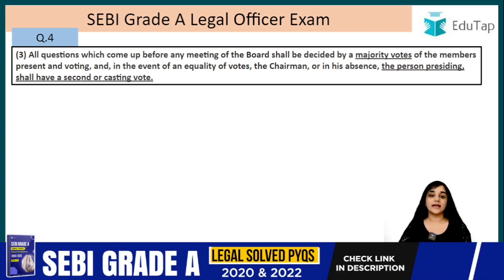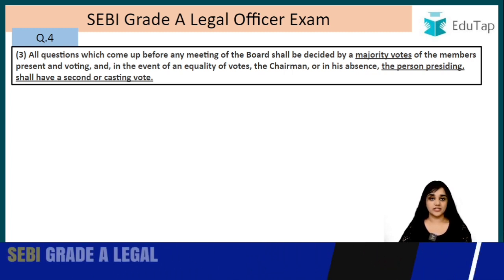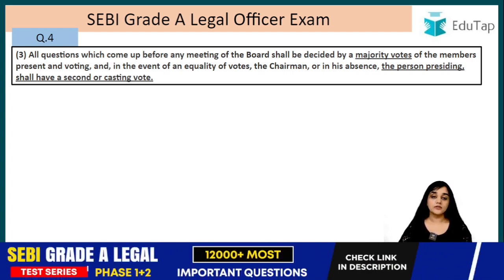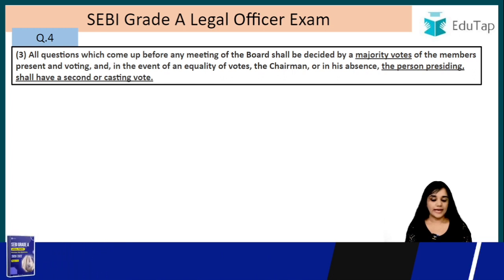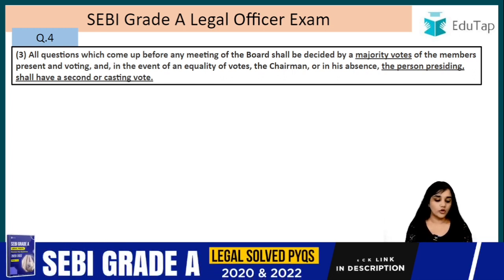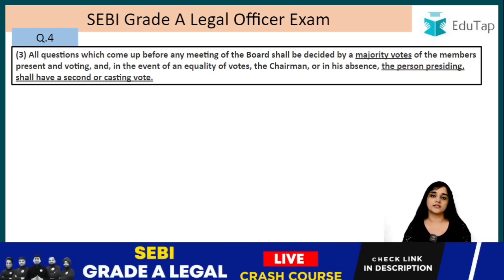In case there arises equality in the votes, in case of a tie, the presiding officer, either the chairman or any other person who is presiding over that meeting, will have the casting vote, the deciding vote, right? So this was the question which has been asked in the previous examination, right? So all the questions which come up before any meeting of the board shall be decided by a majority vote of the members present and voting, and in the event of equality of the votes, the chairman, if present, or in his absence, the person presiding shall have a second or casting vote.